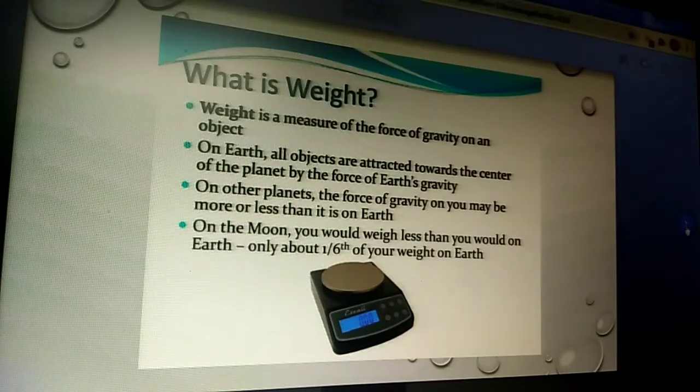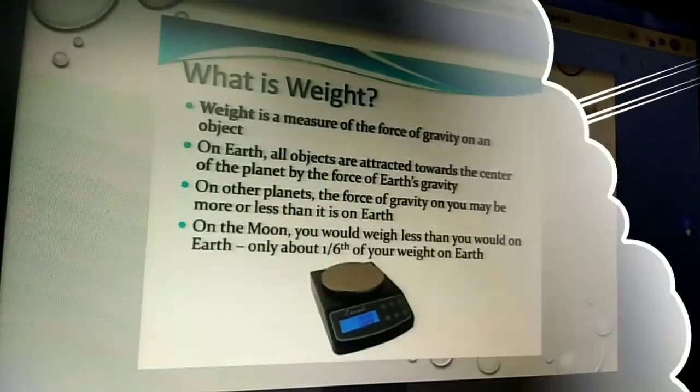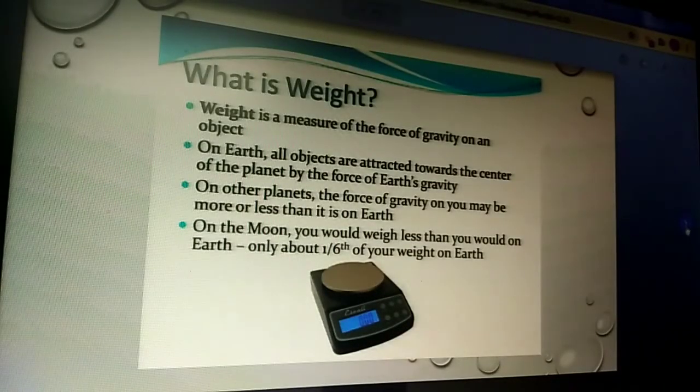In the same way, when you go to the Sun, our weight will be 12 times greater than the weight of our body on the Earth, since the gravity of the Sun is 12 times greater, whereas the gravity of the Moon is 1/6 that of the Earth.